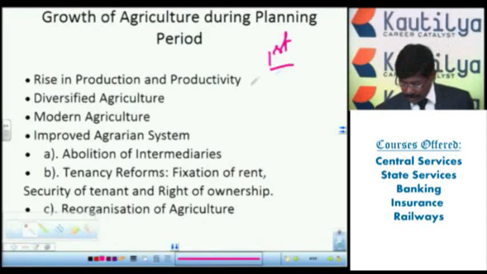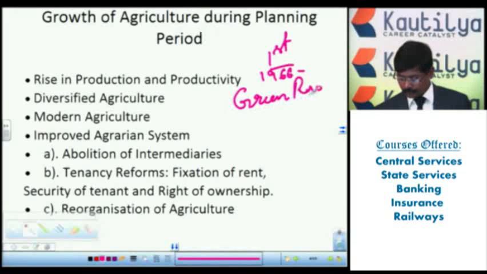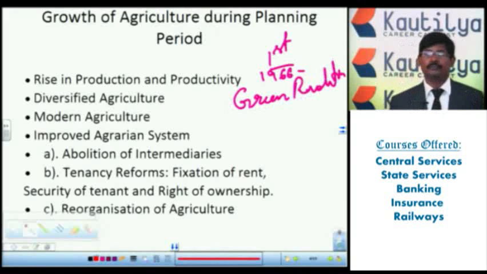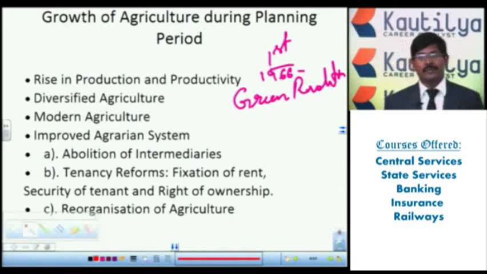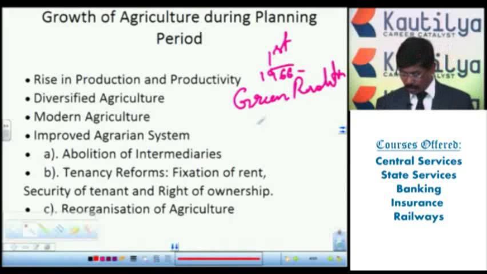Then, around 1965 and 66, we started the green revolution. The green revolution mainly gave HYV seeds, high yielding variety seeds.